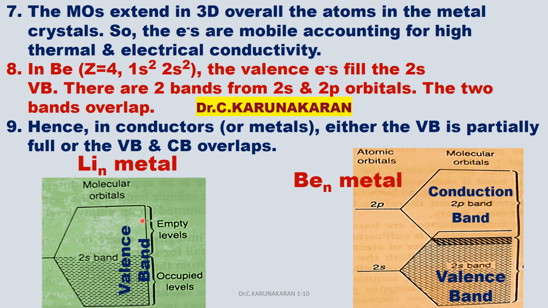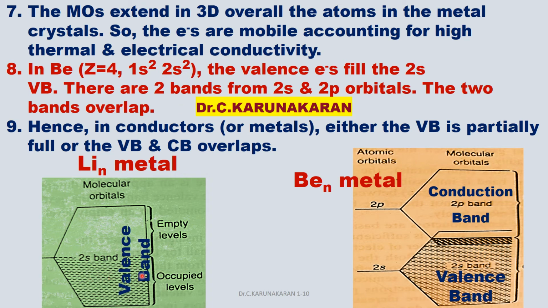In lithium atom, 1s2 2s1, therefore the 2s molecular orbital band, or the 2s valence band, is half filled only.